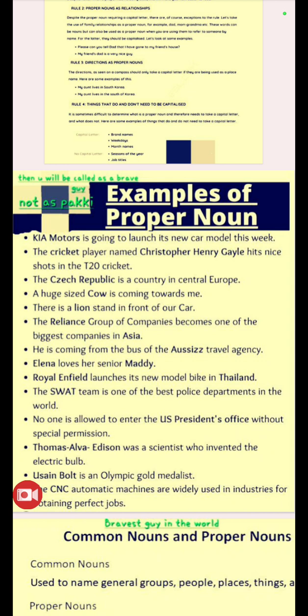No one is allowed to enter the US President's office without special permission. That is a specific place. They had illustrated the specific place. So office, and a specific person. So they had begun with the capital letter P. Thomas Alva Edison was a scientist who invented the electric bulb. Same, a specific person, started with the capital letters T, A and E. Usain Bolt is an Olympic gold medalist.